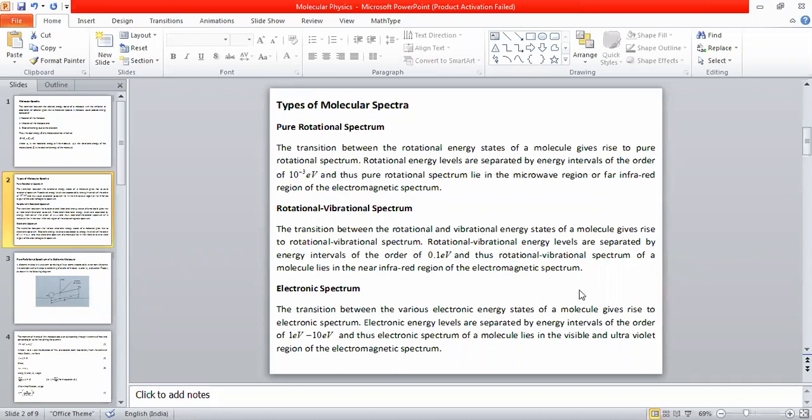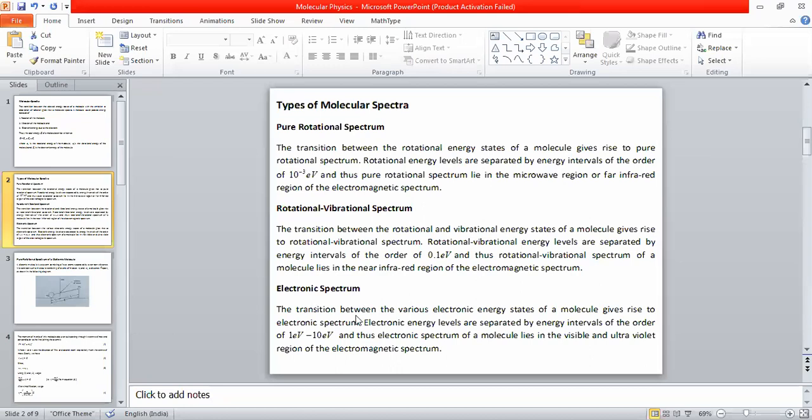electromagnetic spectrum. So the spectral lines in the rotational vibrational spectrum do not come in the microwave or far infrared region; we call it near infrared. Near infrared means the high frequency side of the infrared region. So therefore we can conclude that the rotational vibrational spectrum of a particular molecule comes under the near infrared region of the electromagnetic spectrum. Okay, next one we have electronic spectrum.